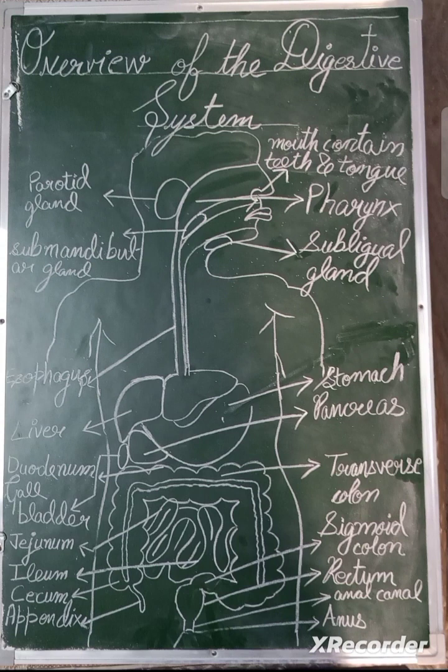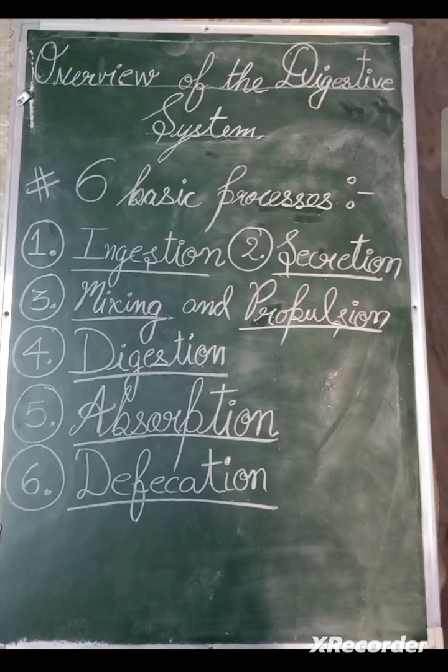Digestion का फंक्शन है कि mechanical and chemical breakdown of food. Absorption का फंक्शन है passage of digested products from the GI tract into the blood and lymph. Defecation, the elimination of feces from the GI tract, that is gastrointestinal tract. So that's it regarding the overview of the digestive system.